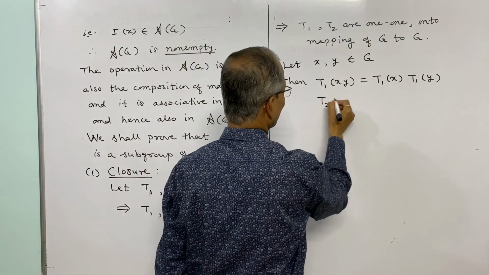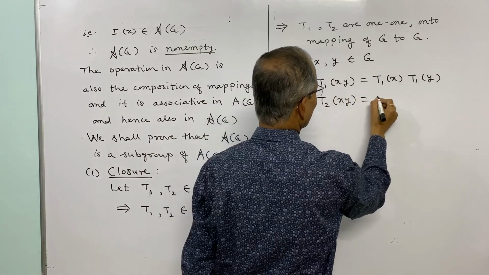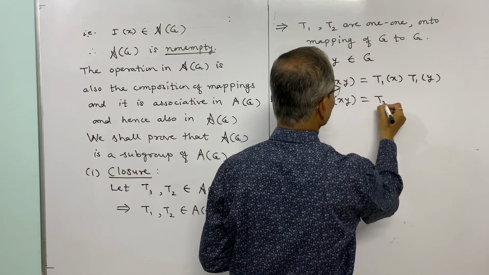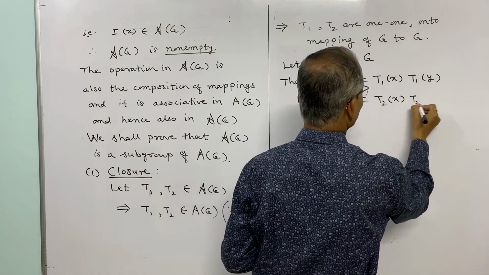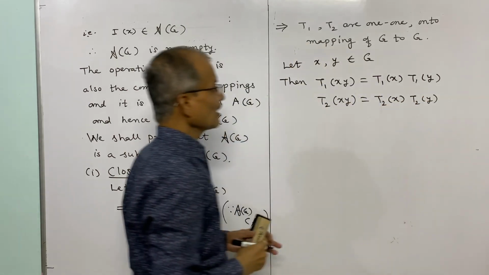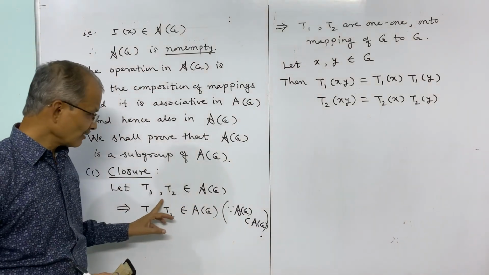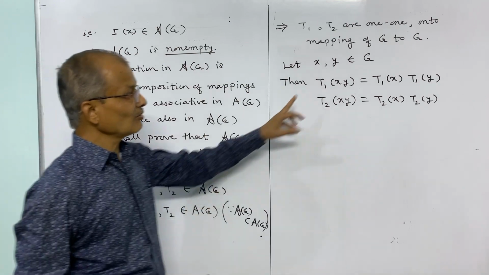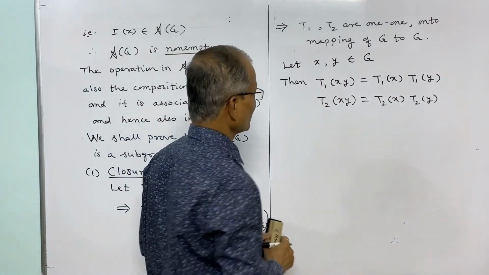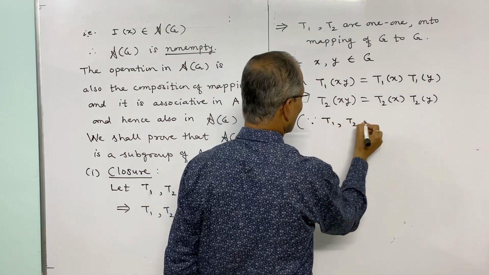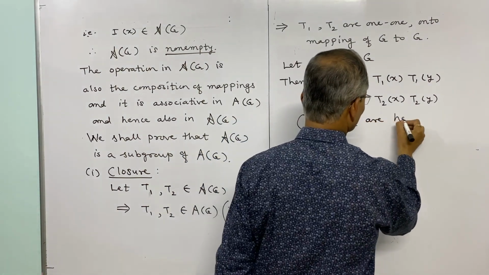Also T2 of xy is equal to T2 of x into T2 of y. Why is this so? Because T1 and T2 are automorphisms, and that means T1 and T2 are homomorphisms.